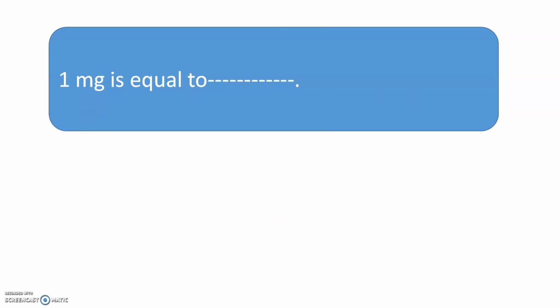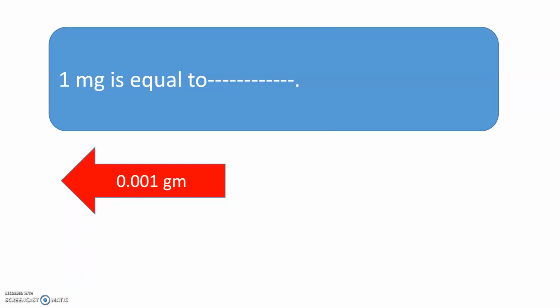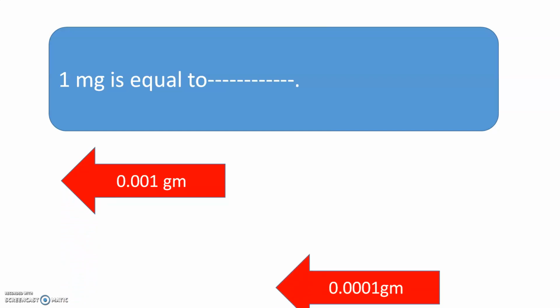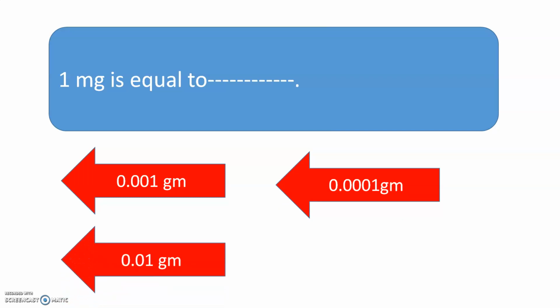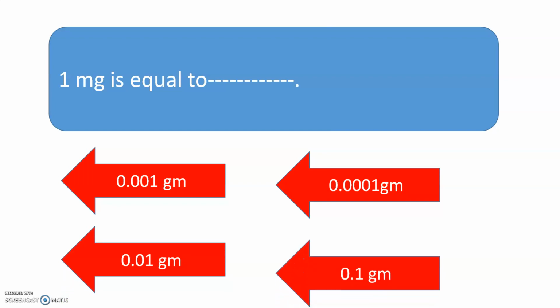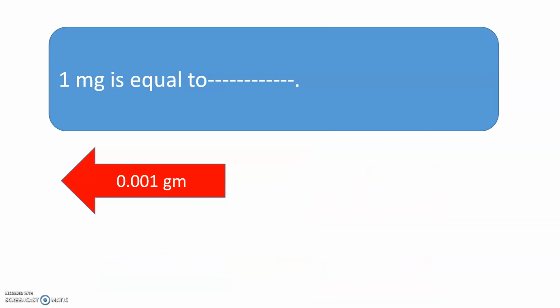1 milligram is equal to, and the options are 0.001 gram, 0.0001 gram, 0.01 gram, or 0.1 gram. Yes, 1 milligram is equal to 0.001 gram.